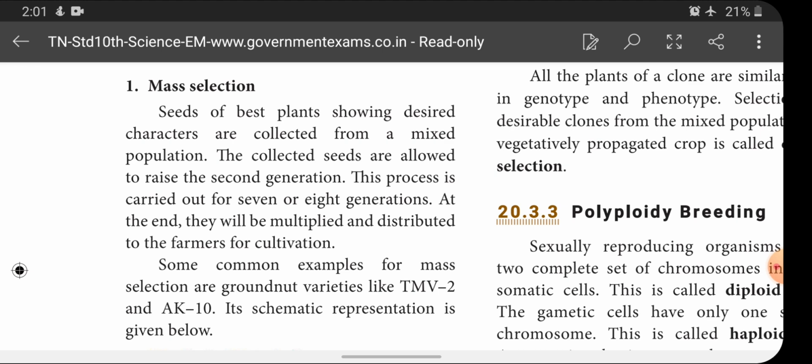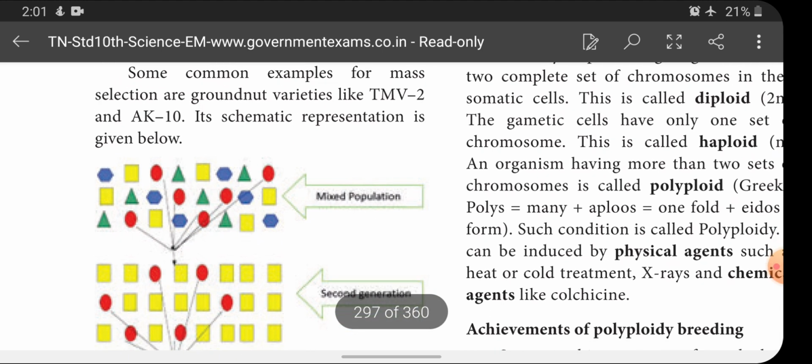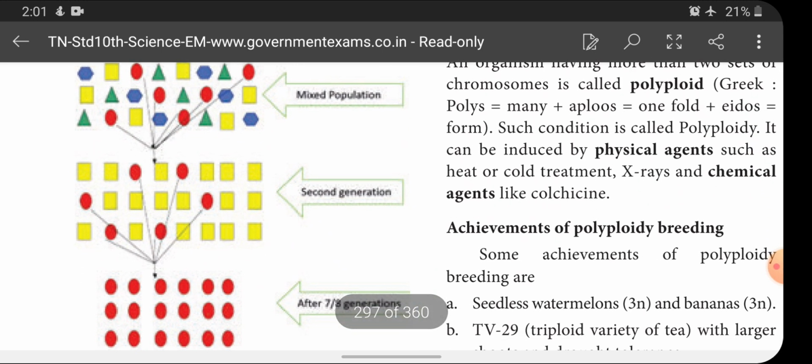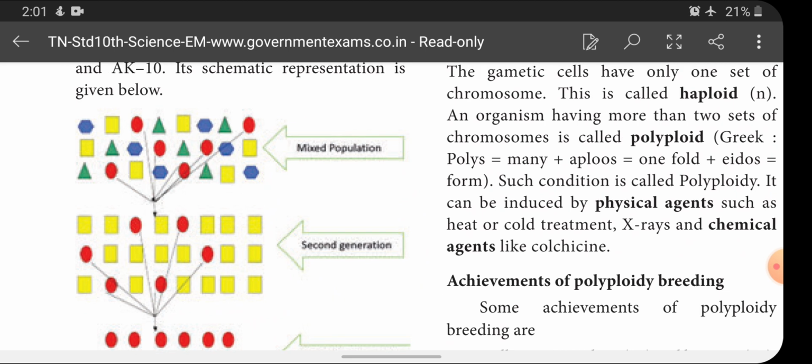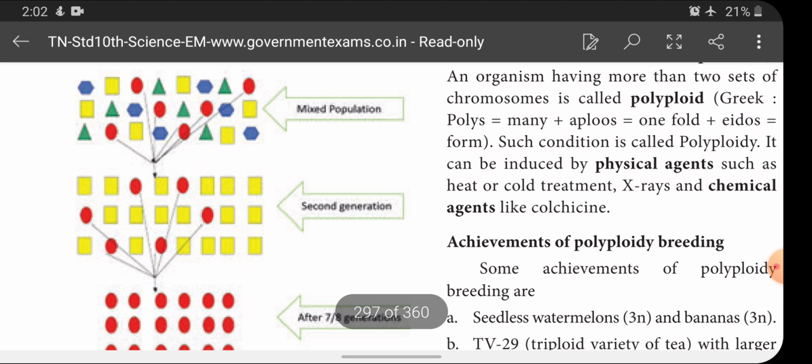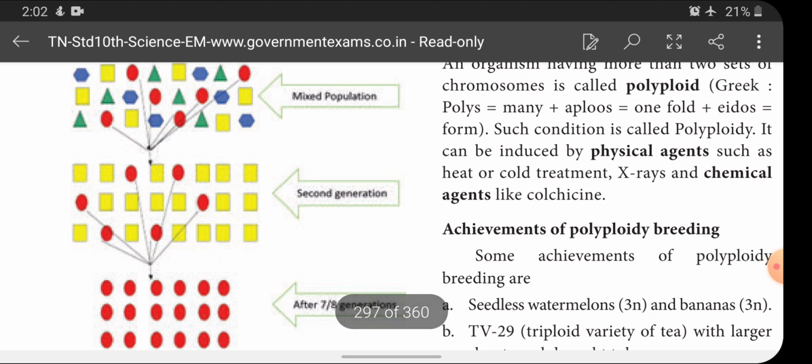Its schematic representation is given below. Finally, this mixed population. First one is the mixed population. And each symbol denotes one variety. In that, plant breeders feel that this red color is a good variety, so they select this red color, and they allow it to produce a second generation.